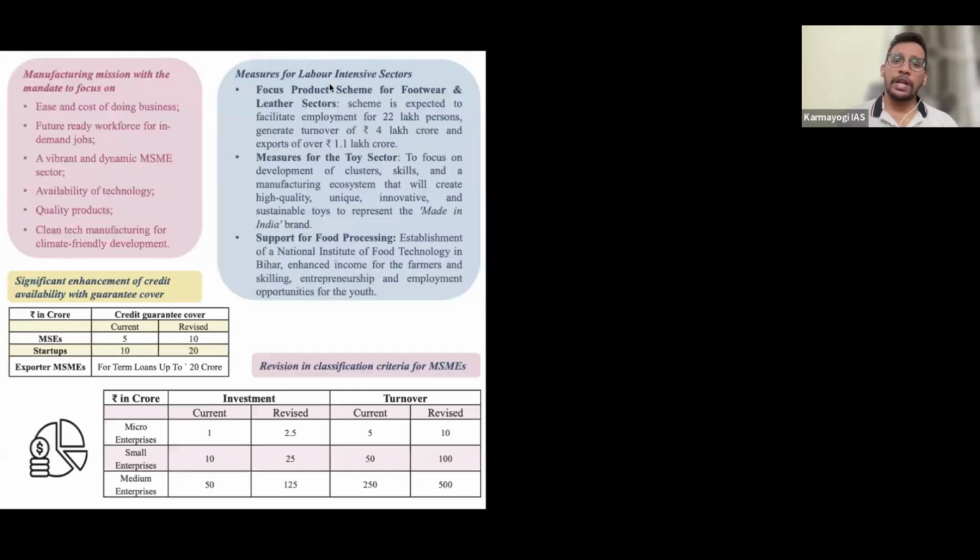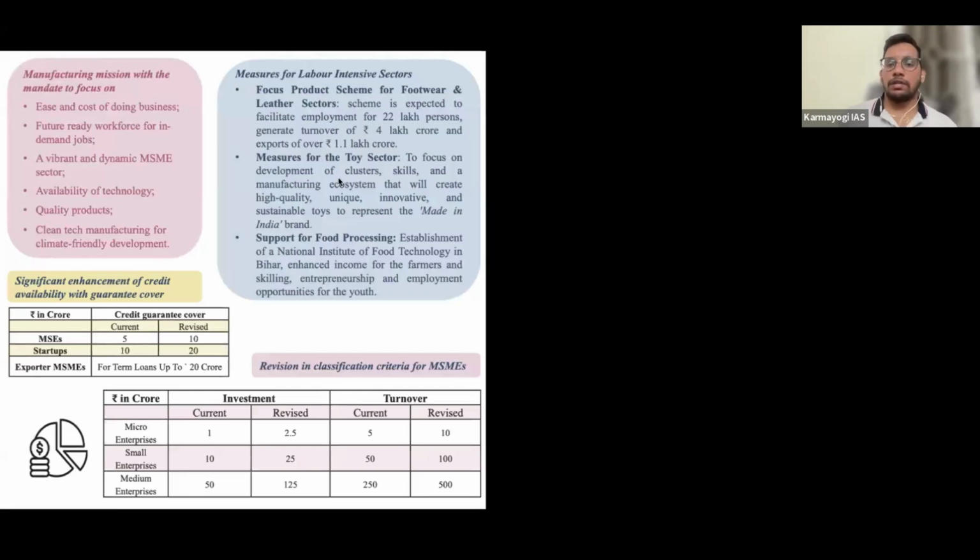Then specifically, the government has mentioned three manufacturing sectors, that is footwear and leather sectors. It is an expectation of the government that whatever it is going to focus on footwear and leather, it is going to create 22 lakh jobs, and a turnover of 4 lakh crores will be generated. And out of this, 1.1 lakh crores will be exported to other countries. This is what the government is expecting, right?